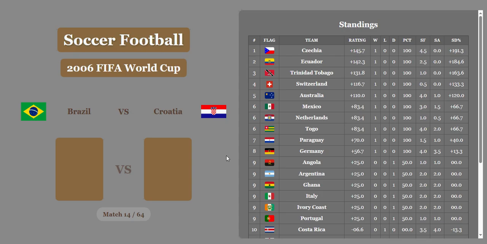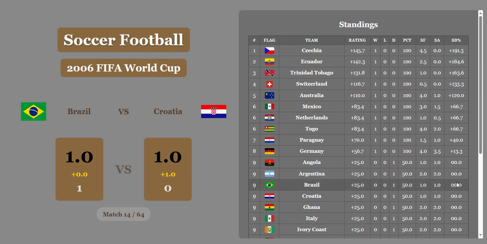Brazil versus Croatia. Brazil won 1-0. Croatia gets a whole goal for economic difference. And the game ends in a draw, according to the algorithm, after economics are considered. And they're tied in 9th with a bunch of other countries.